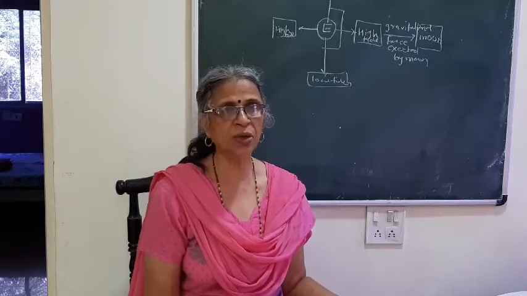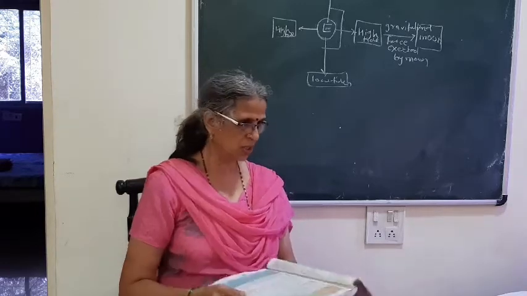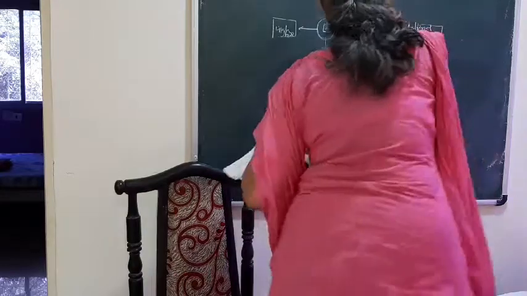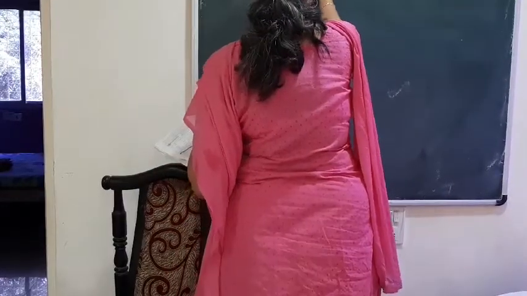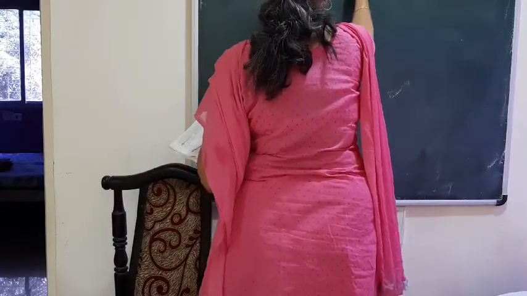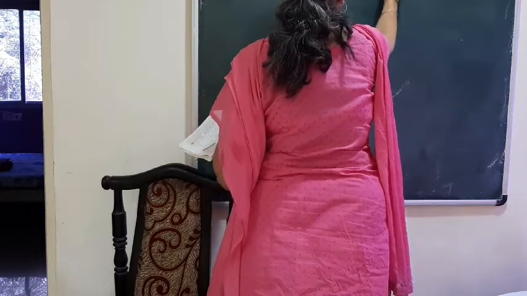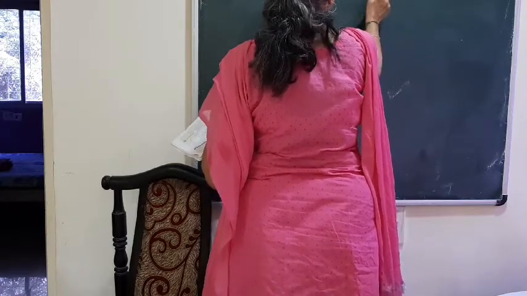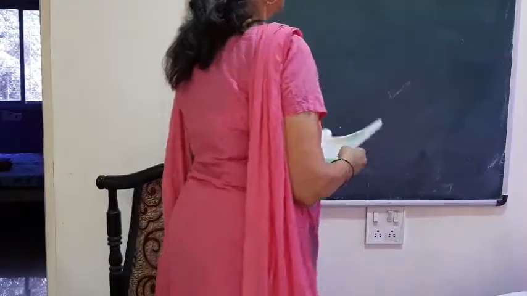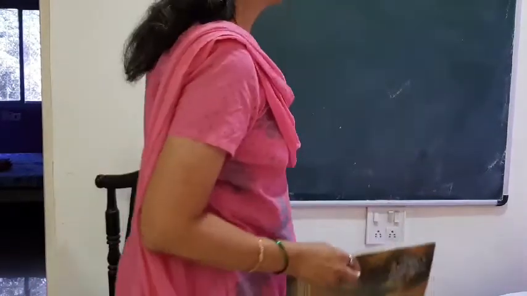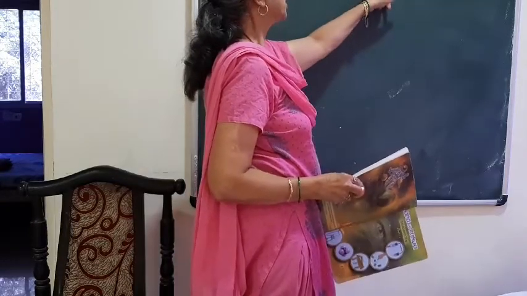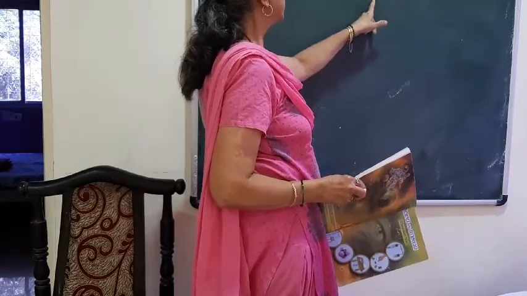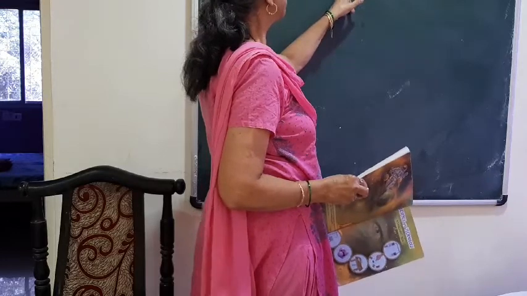Now we are going to derive the expression for small g. According to Newton's law of gravitation, we have the expression F is equal to capital G m1 m2 upon d square, where m1 and m2 are the masses of two objects, d is the distance between their centers, and G is the gravitational constant.